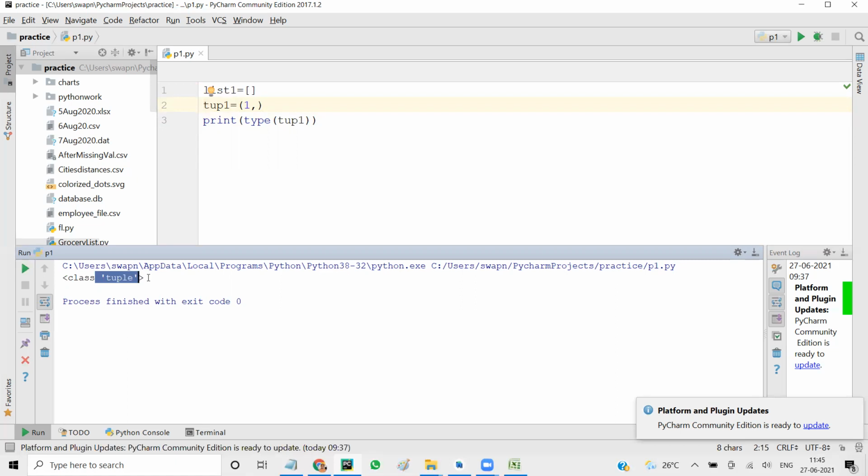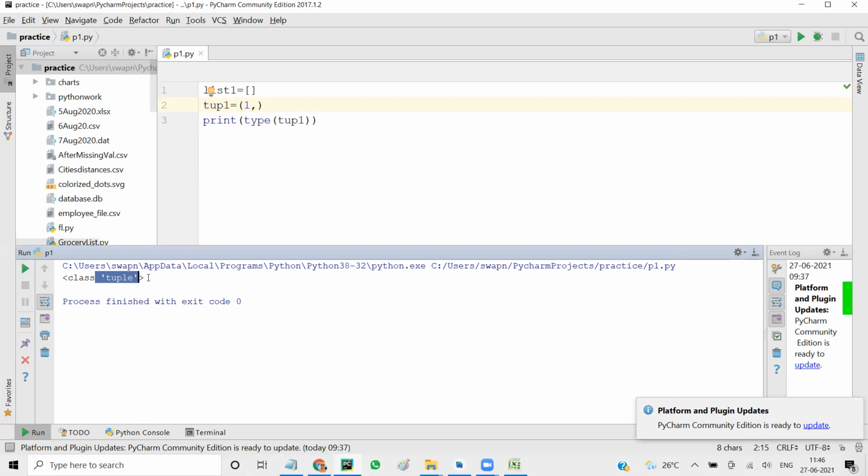Once you declare a tuple, you can only count the elements. You can only do the reading part, like counting how many elements there are, or what the element at the first position is. The editing part, meaning writing, updating, deleting, those three options are not available for tuple. So a tuple is a list which is made immutable.